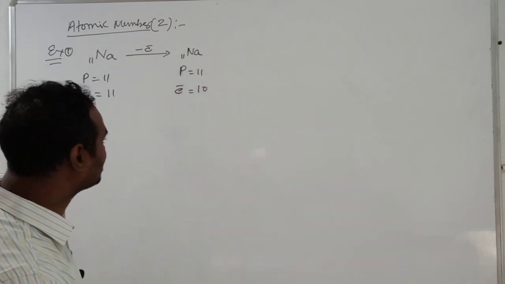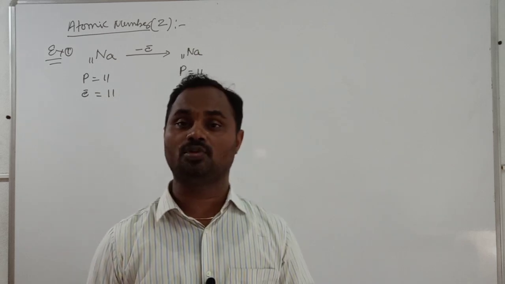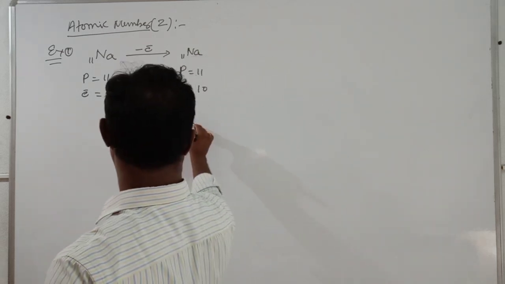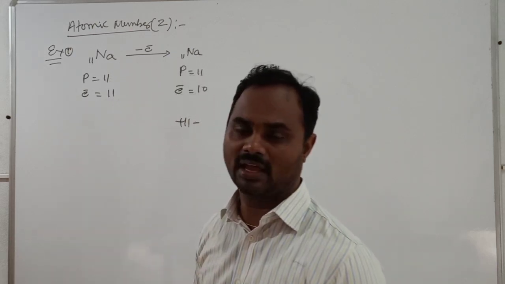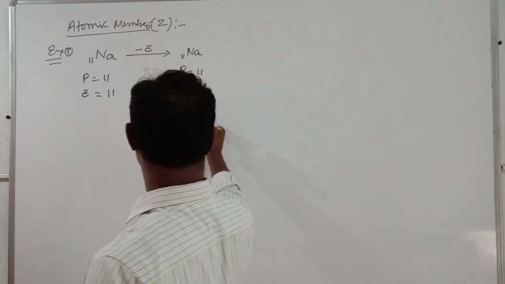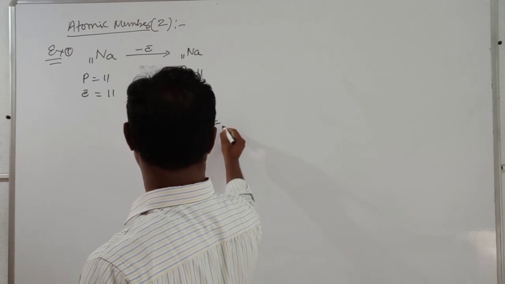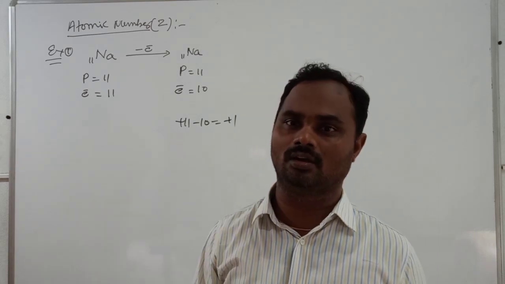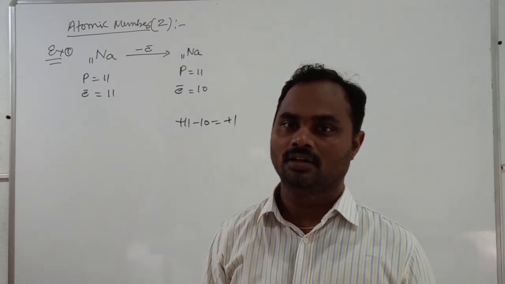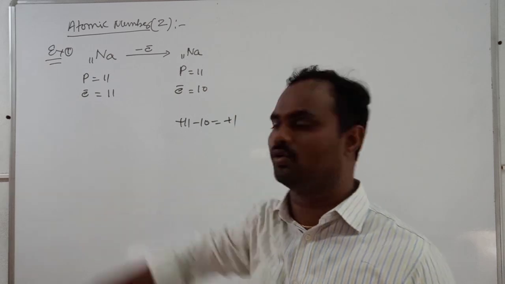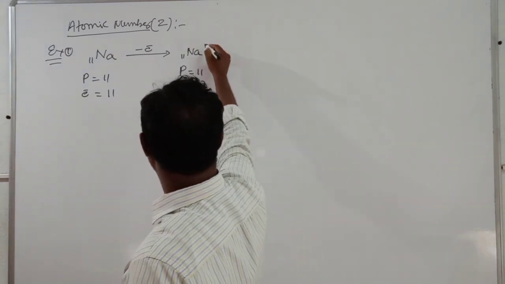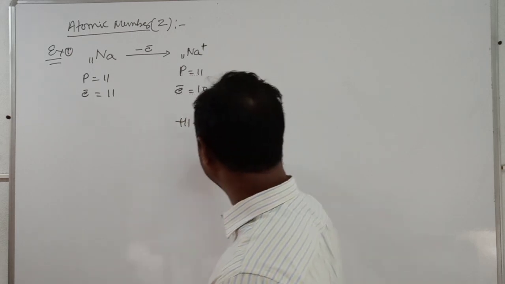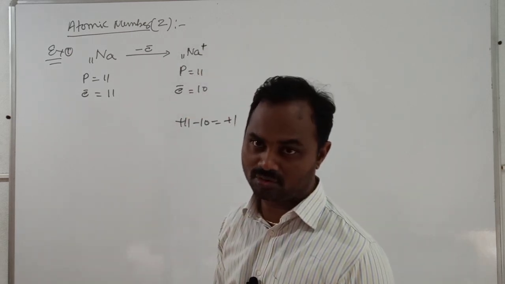What is the total charge? 11 protons, 11 into plus 1, plus 11. Okay, here 10 into minus 1, minus 10. The sum of plus 11 and minus 10 is equal to plus 1. While removing one electron, what will happen? Removing one electron means one minus we have removed. Then what charge appeared on this atom? Positive charge. The net charge present on the atom is positive charge.